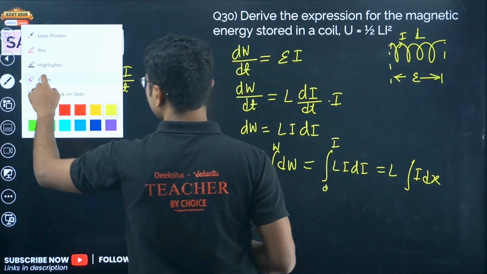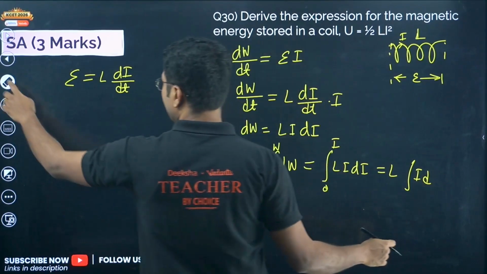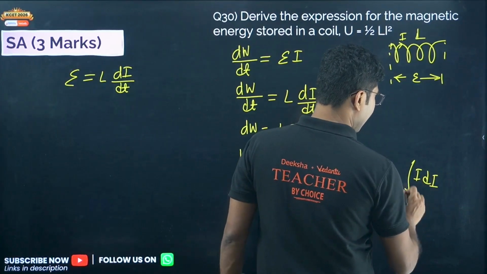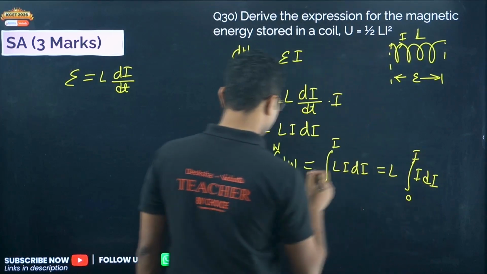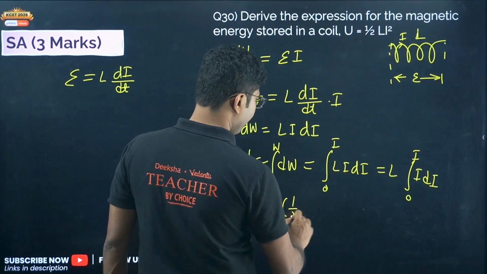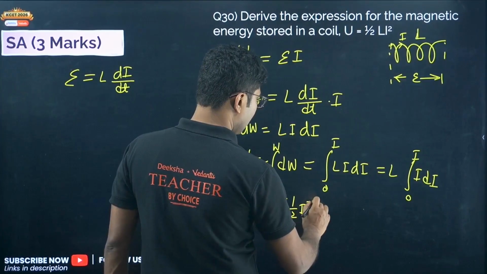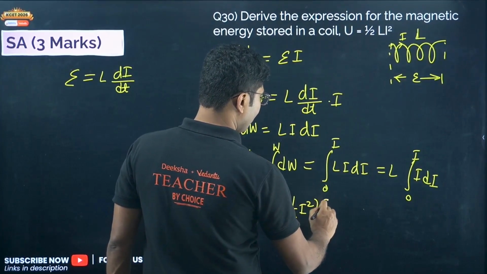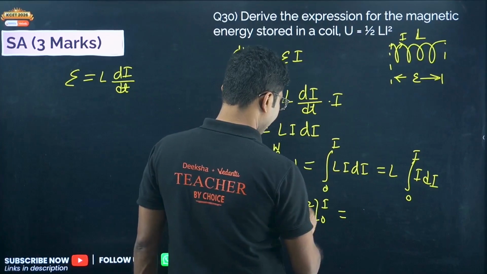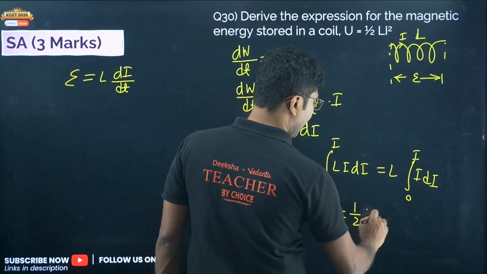I di is similar to x dx. What is the integration of x dx? X square by 2, right? Now 0 to I is the limit, so we get L into half I square. For 0 it becomes 0, only for I it is left, so you get half Li square.